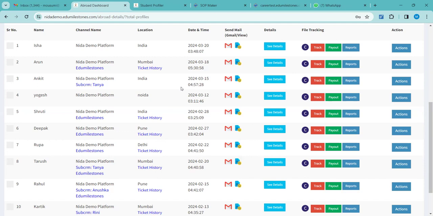Excuse me, ma'am. This student profiling, this report generation, can it also be blocked for all in the same manner as the SOP making tool? That cannot be blocked actually. See, I don't think the student profile has to be blocked because there is no harm in that.